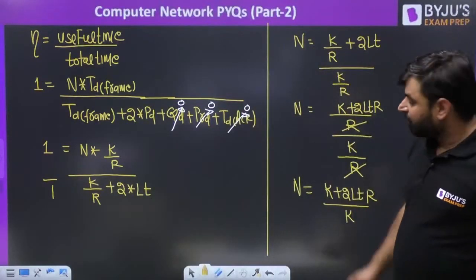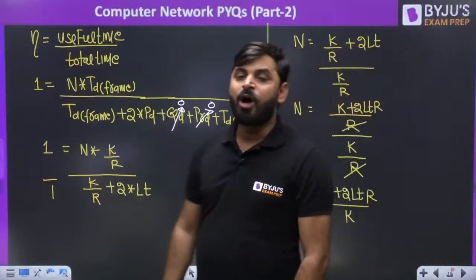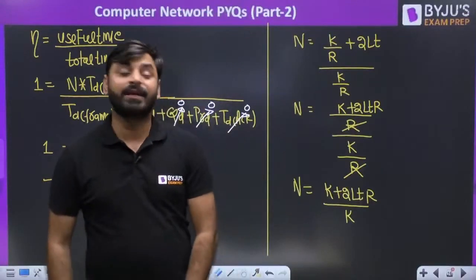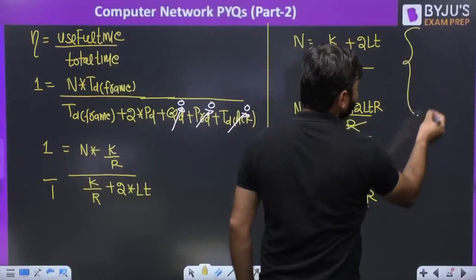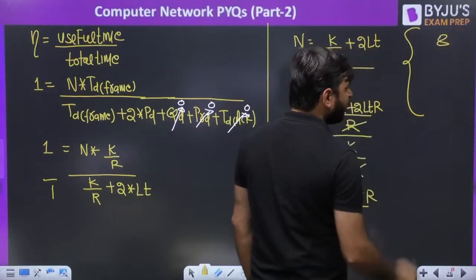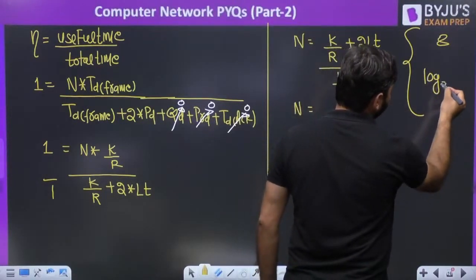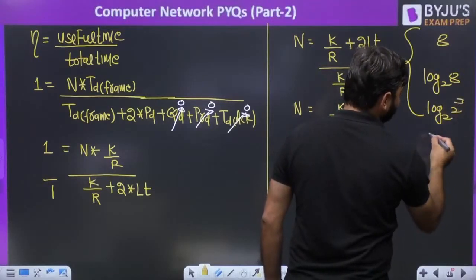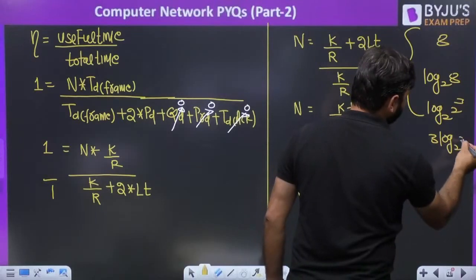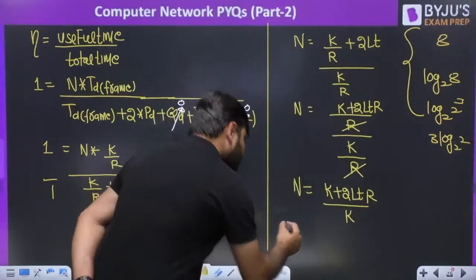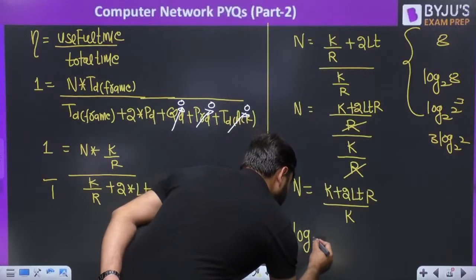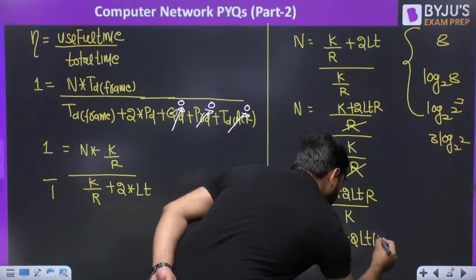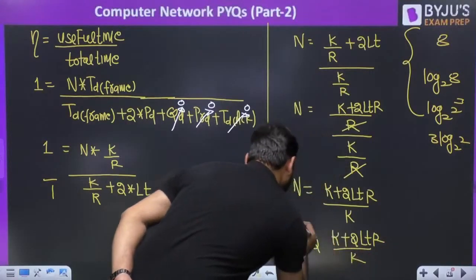So if window size is this, how many bit sequence numbers are required? If you have window size 8, how many sequence numbers are required? 3. How? Log base 2 of 8, that's why we say log base 2 power 3. So this is nothing but 3. Or we always take the upper boundary. So how many sequence numbers? Log base 2 of K plus 2LTR divided by K, and we always take the upper boundary.